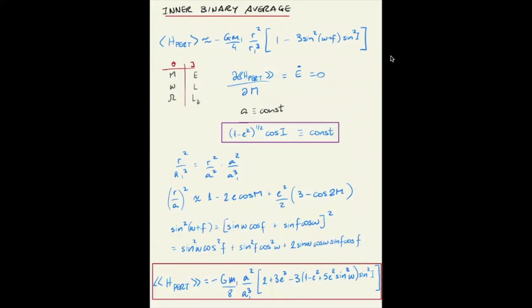So as promised, the argument of pericenter does not cancel out from the Hamiltonian. So the system indeed conserves energy, conserves the vertical component of the angular momentum, but it does not conserve angular momentum. That means that the inner binary can exchange angular momentum with the outer binary, although they conserve the vertical component. The energy, which is the semi-major axis of the inner binary, remains constant while the system executes these oscillations between eccentricity and inclination.